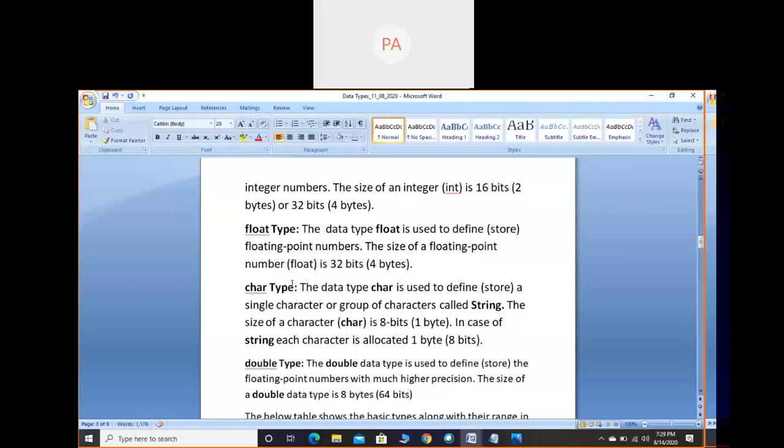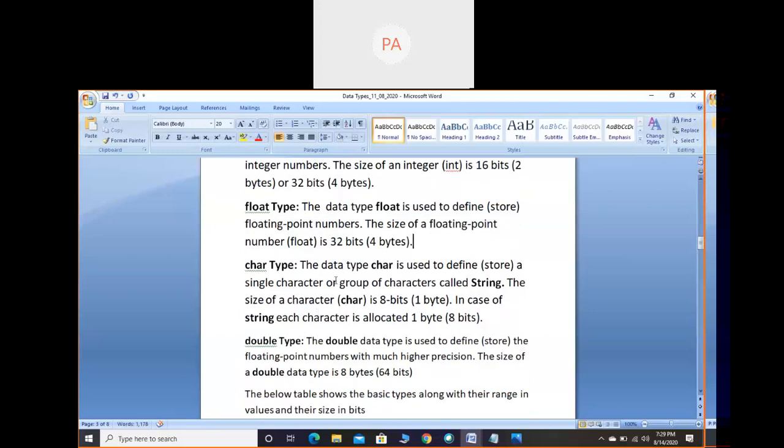Next, the character data type. Here, character means capital letters, small letters, digits, and symbols. These are the categories you have to consider, but you have to consider only one. You have to write either one capital letter, or one small letter, or one digit, or one symbol.